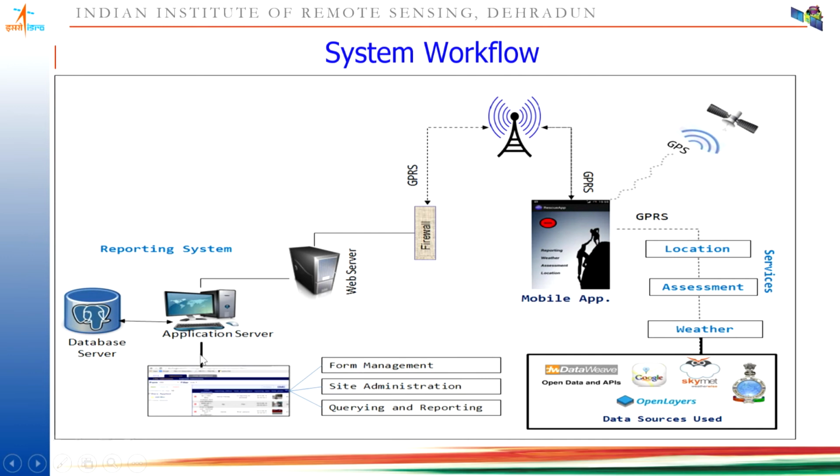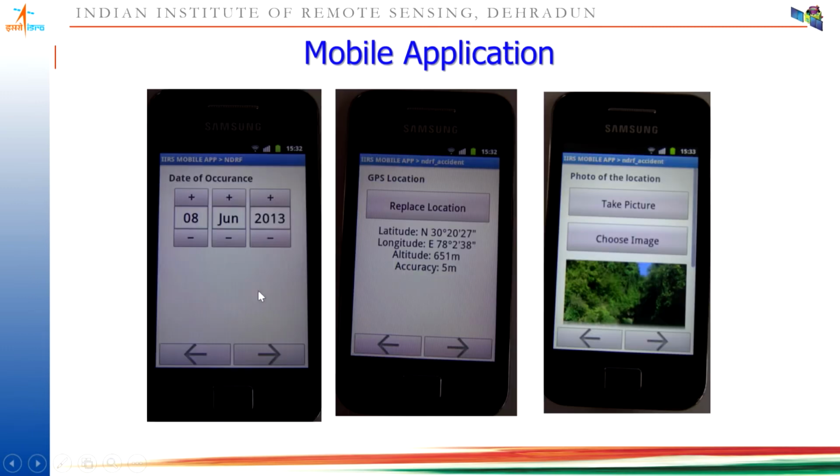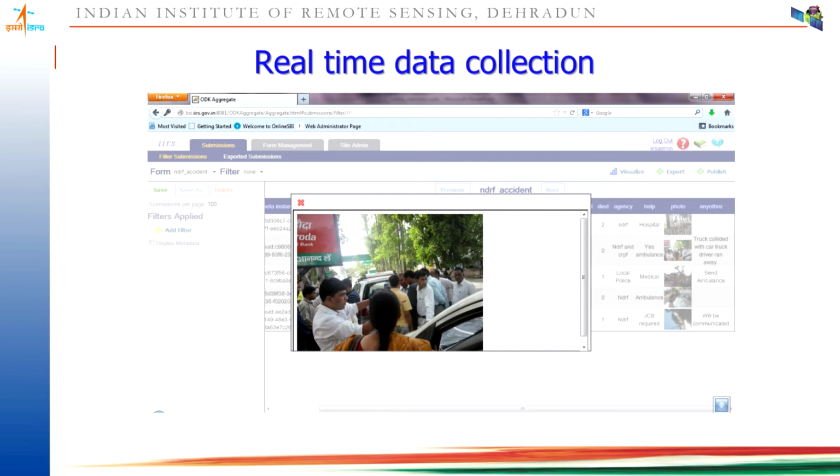And this particular architecture we designed for the NDRF, that is the National Disaster Response Force, under the NDMA. This is a typical example. Here there are so many options given. After successful login, you can start recording the location information. You can take photographs, like of an accident location, and in real-time mode you can transfer them to the servers. It can be monitored here.